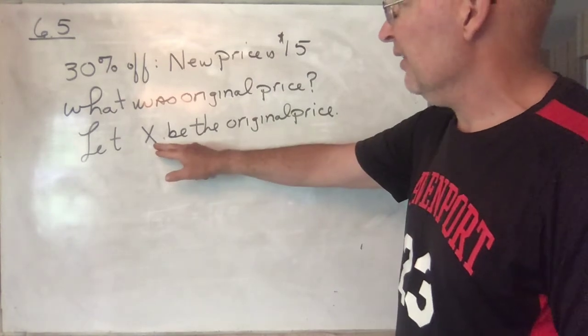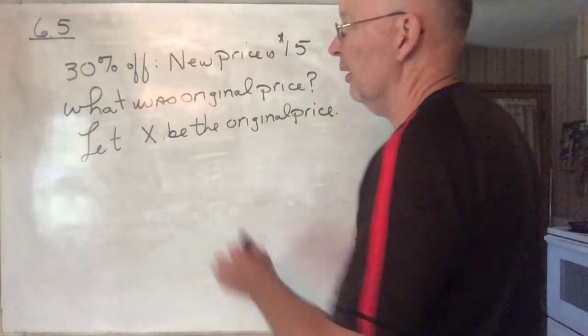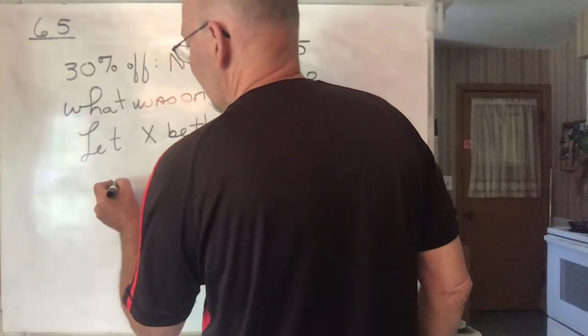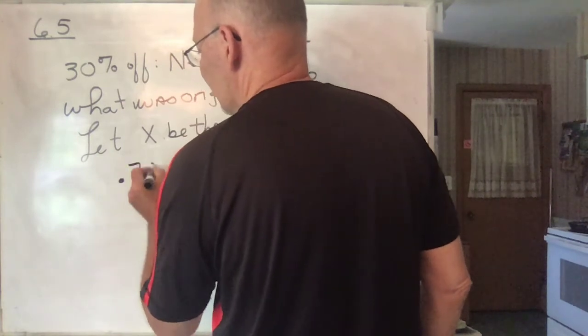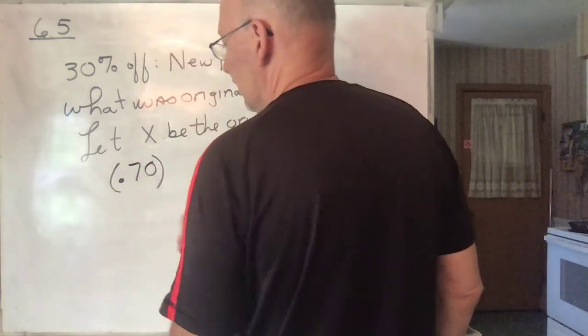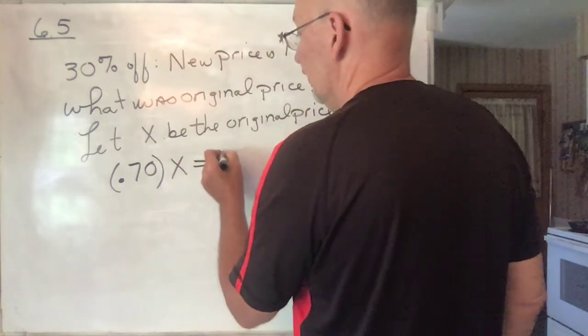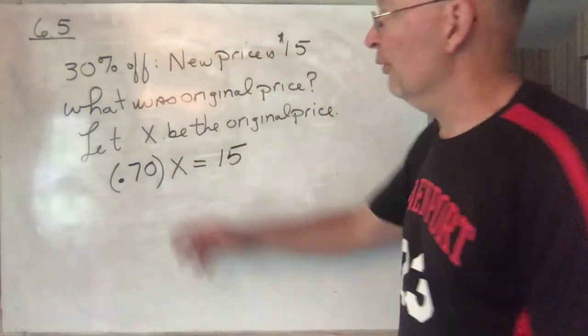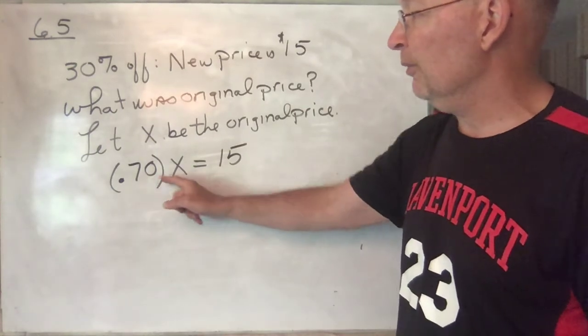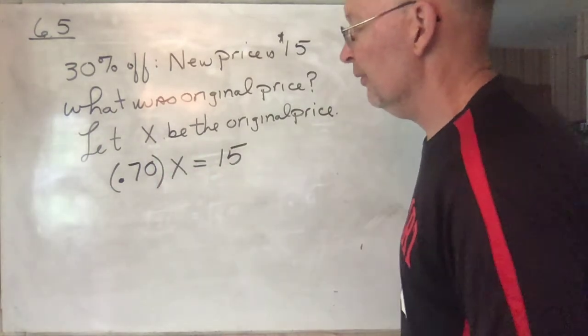So if X is the original price, then at 30% off, that means your new price is 70% of the original. 70% of the original price is equal to $15, right? Because 30% off, so 70% of the original must be equal to 15.